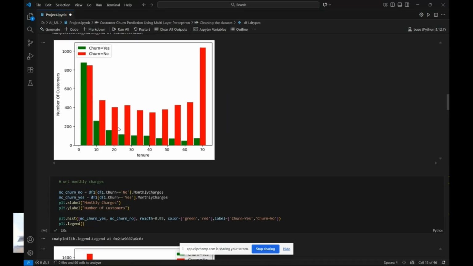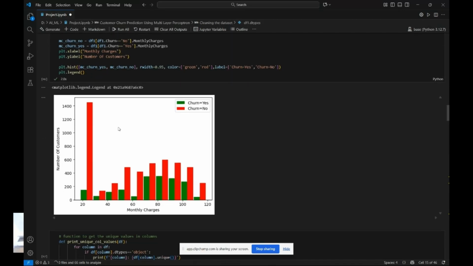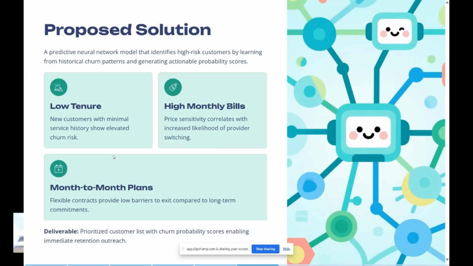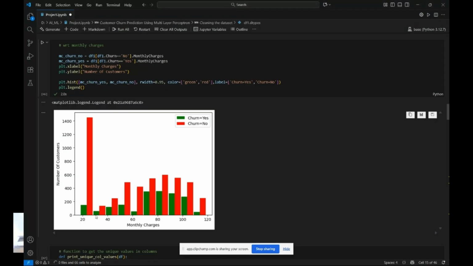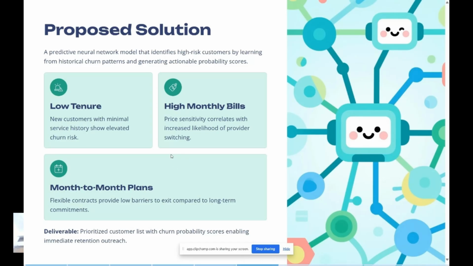So we could see from this analysis that new customers with minimal service history show elevated churn risk, right? And then price sensitivity correlates with increased likelihood to churn. Of course, with lower monthly charges, the churn rate is very low, meaning people will tend to continue. But as the monthly charges increase, there's a higher chance of customers churning out to other services.